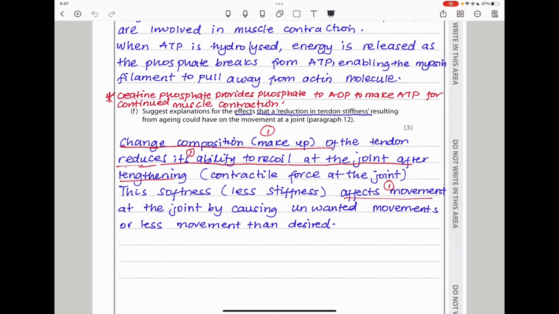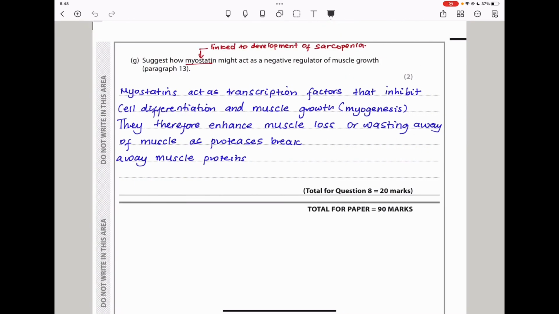Remember, there is lengthening and then the ability to recoil back, or what you call the contractile force. So this contractile force at the joint is going to be reduced, and this softness or less stiffness affects movement at the joint by causing unwanted movements or less movements than what is desired. Let's continue to the next part.